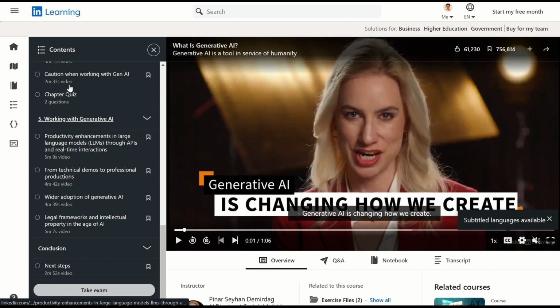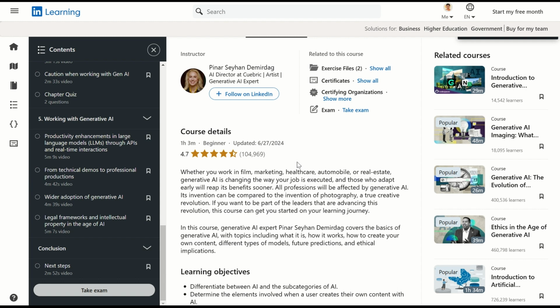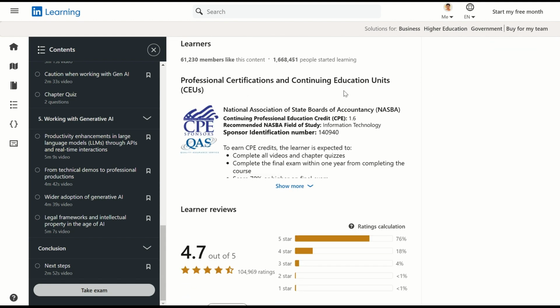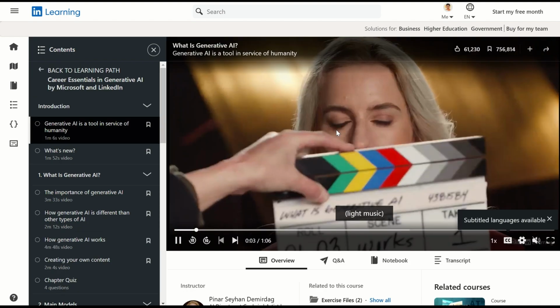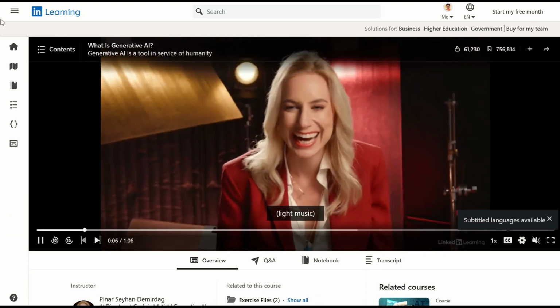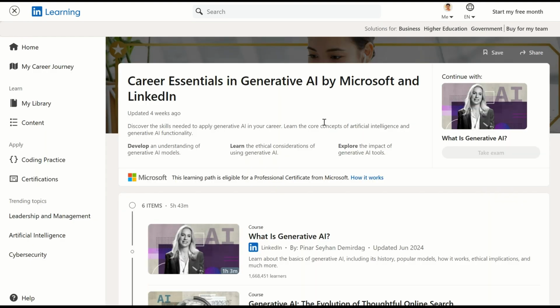So once you take all the modules and all the videos are completed, then you will be able to take this exam, and once the exam is completed you will be able to get the course certificate from Microsoft. Now on the screen you can see the course details. There are a total of 1 lakh plus students who have already attended and reviewed this course with a rating of 4.7, which is a very good rating. And if I go down, it will show the ratings of the course. So let's go back to the main content and see what else we have.